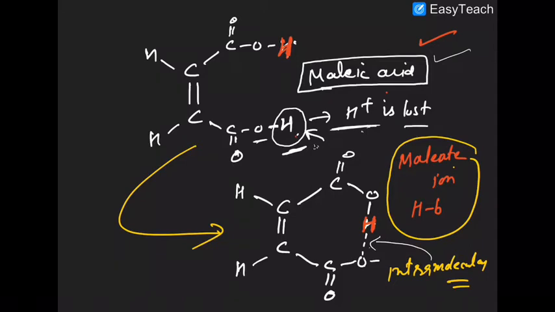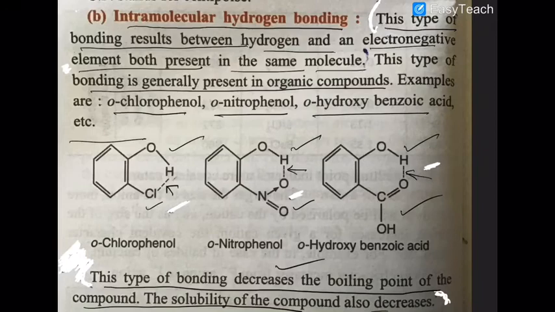Remember that in each and every case of intramolecular hydrogen bonding, you have the formation of a closed ring. That closed ring is called chelation. So whenever you have a closed ring formation like that, it is known as chelation. I am repeating once more: it is known as chelation.